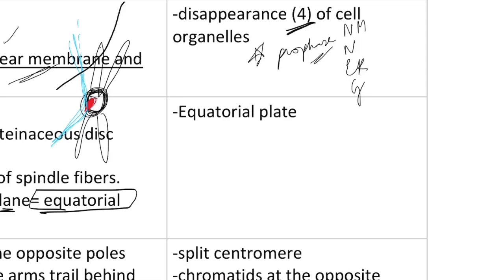What is the characteristic feature of metaphase? In metaphase, we have the equatorial plane. This equatorial plate or plane is the stage where we are going to study the chromosomes, and that is said to be the best stage for studying chromosomes.